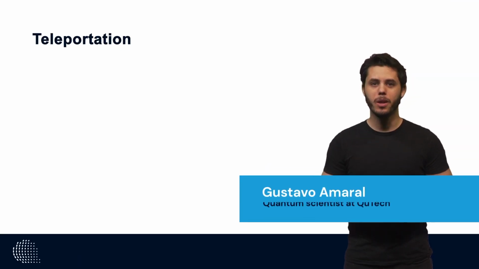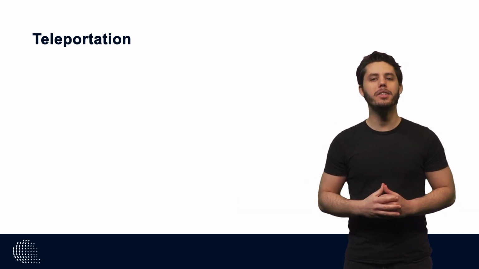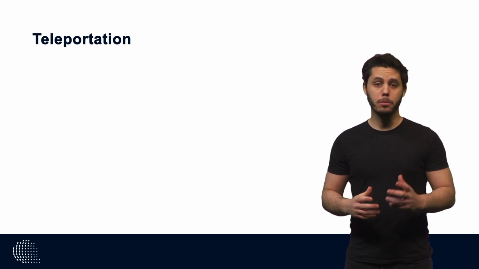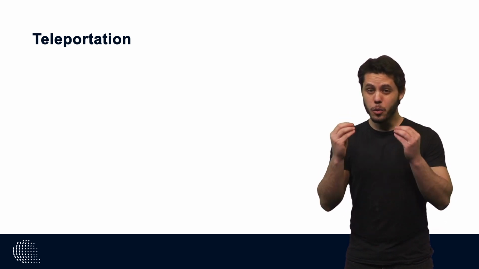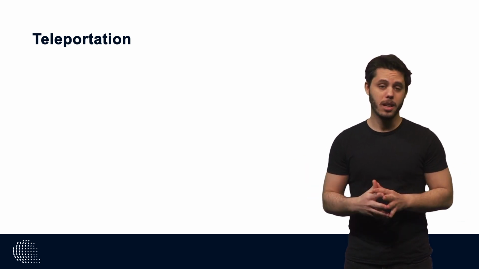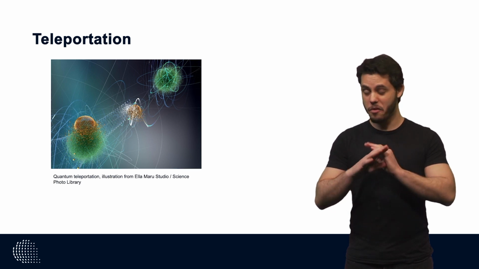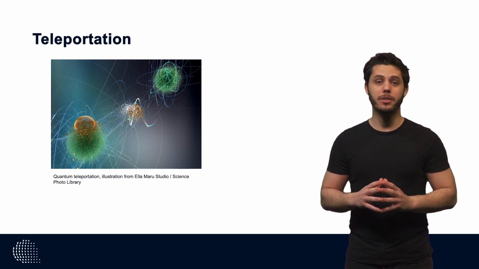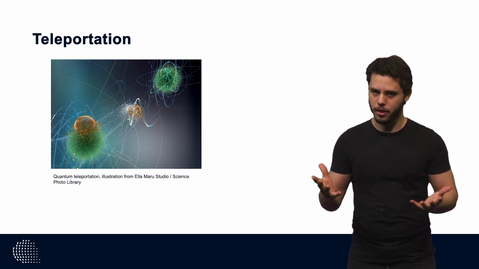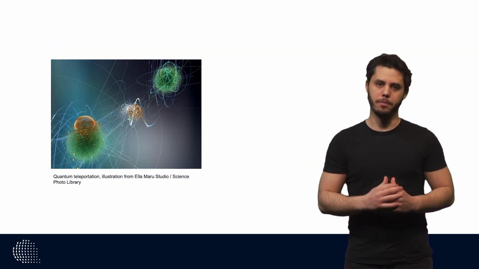In this video, we will get acquainted with a powerful quantum communication operation whereby quantum states can be transported from one place to another by consuming a Bell pair and two classical bits. This fantastic quantum communications primitive, impossible with classical communications, is called quantum teleportation.